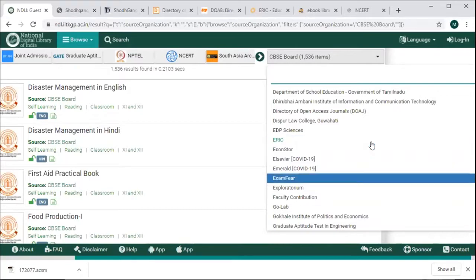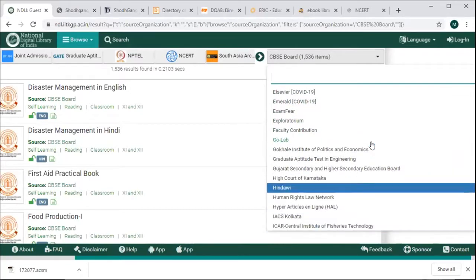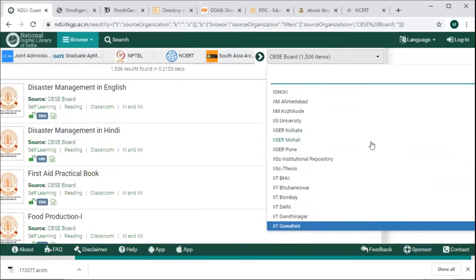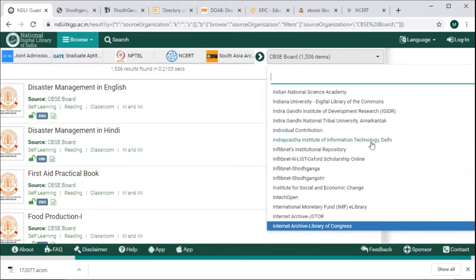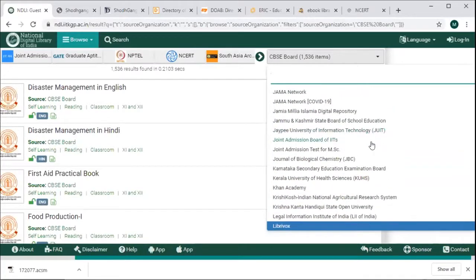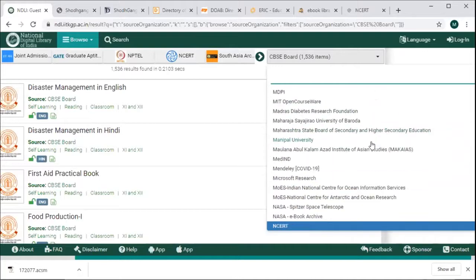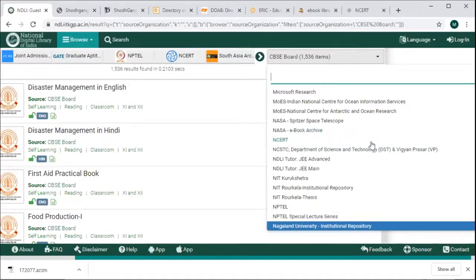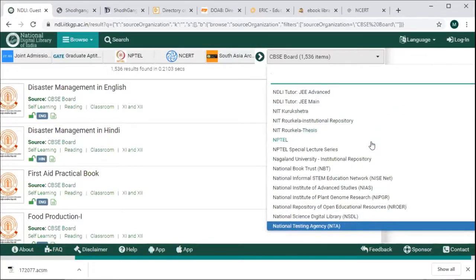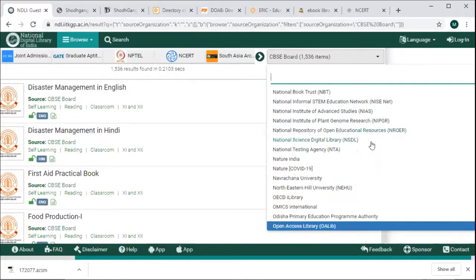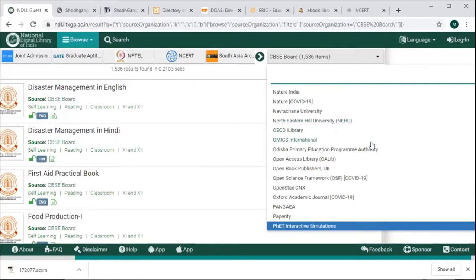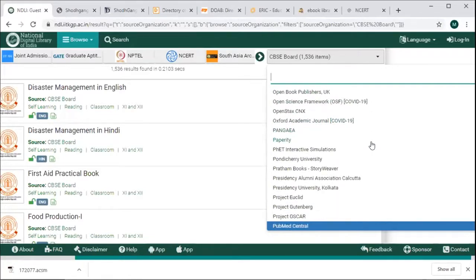We are going to see IRIC also. Hindavi, High Court, Karnataka resources. IIT resources. These are all the agencies, all the publishers, institutes which are providing information sources to this National Digital Library of India. It is nothing but a gateway. It is a kind of directory where all the resources are available at one umbrella, under one umbrella.